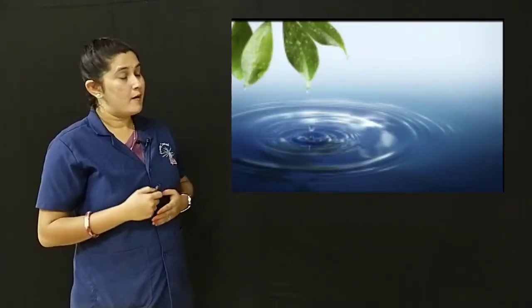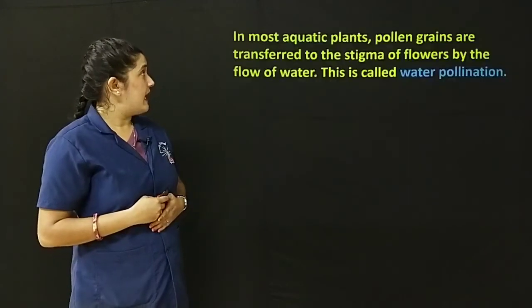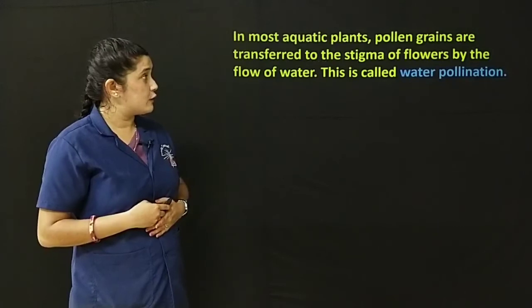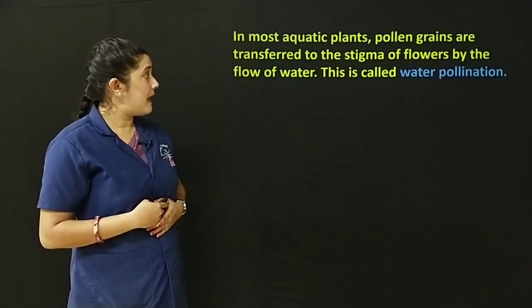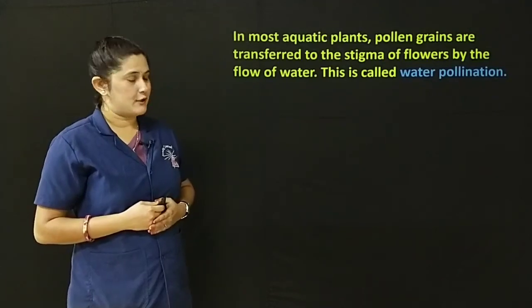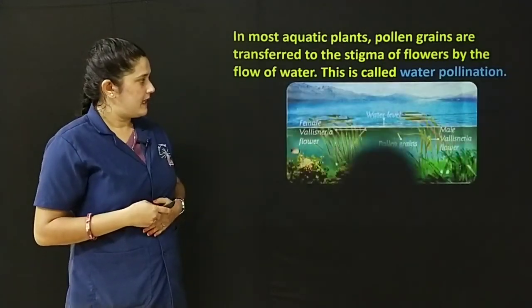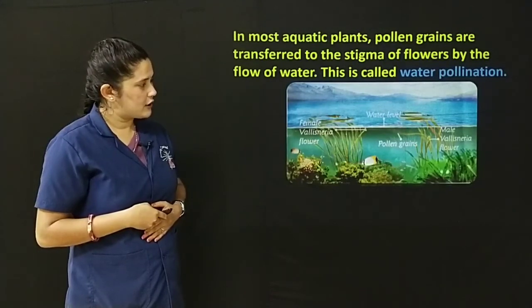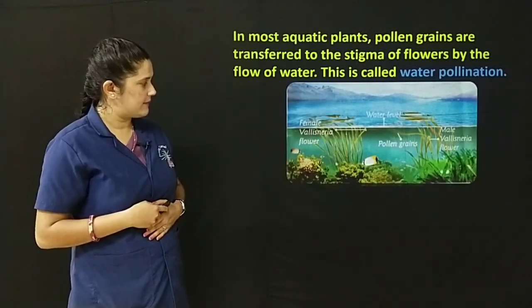Water is also an agent of pollination. In most aquatic plants, pollen grains are transferred to the stigma of flowers by the flow of water. This is called water pollination. In this picture, you can see water pollination taking place.